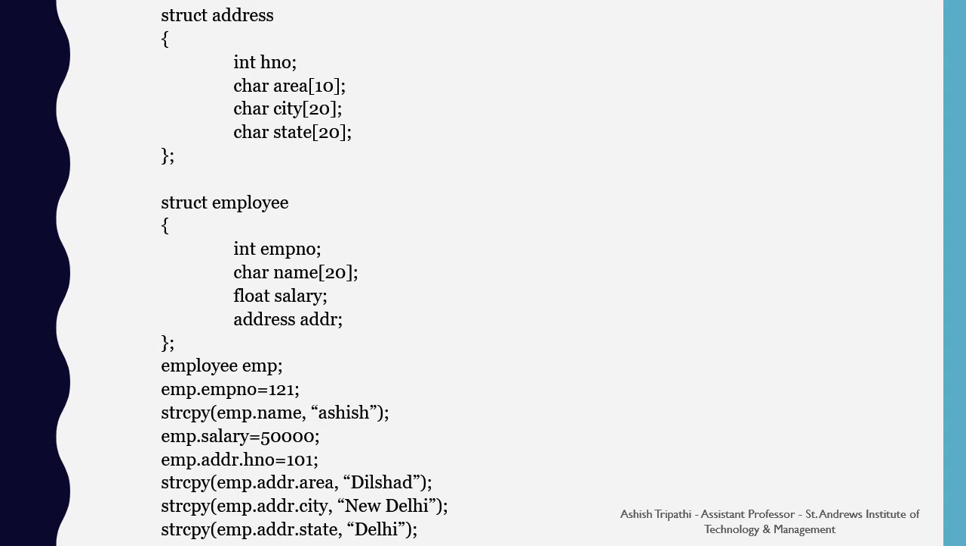Next, we assign the values to all these variables like emp.empno equal to 121. We copy the value Ashish to emp.name, salary, house number, area, city, state. So whenever we are referring to the structure of another structure, then we are writing the same expression by concatenation of the period operator, like emp.addr.hno.